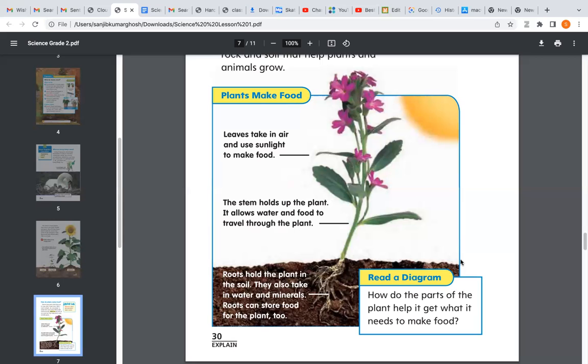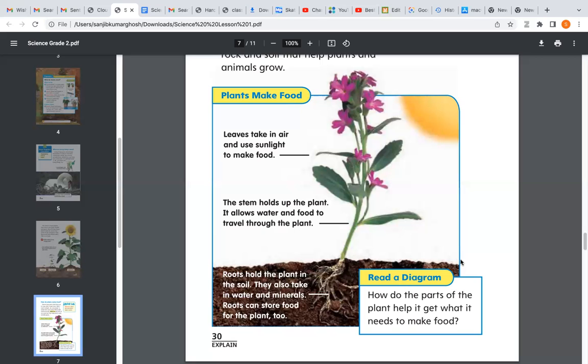And they also absorb the sunlight through those holes, and they use that sunlight to make their food. Then what happens? The stem holds up the plant.